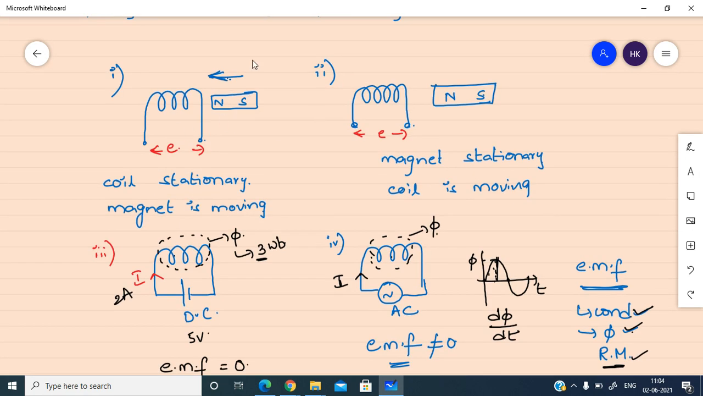See this one, the magnetic field here, the magnet is moving in this case and the coil is stationary. This concept will be used in alternator.